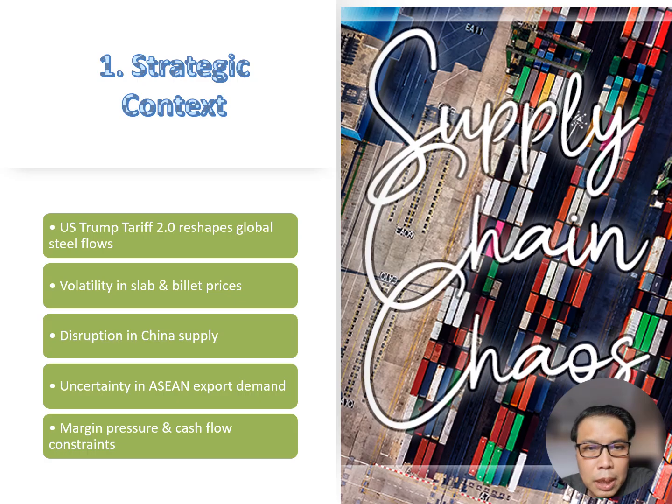So let's get going. The first point that we would like to discuss here is the strategic context. There are 5 points that we noted in this case study. The first one is the US Trump tariff 2.0 reshaping global steel flows, and then volatility in slab and billet price. The third one is disruption in China supply. The fourth one is the uncertainty in ASEAN export demand. And the fifth one is margin pressure and cash flow constraint.